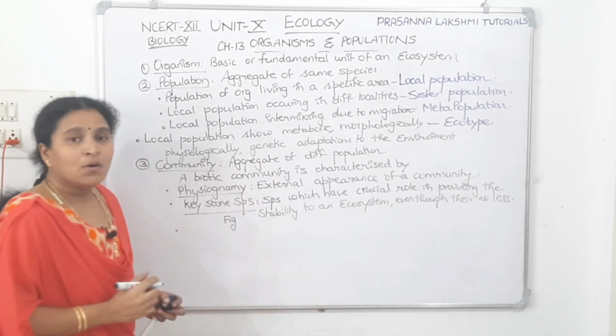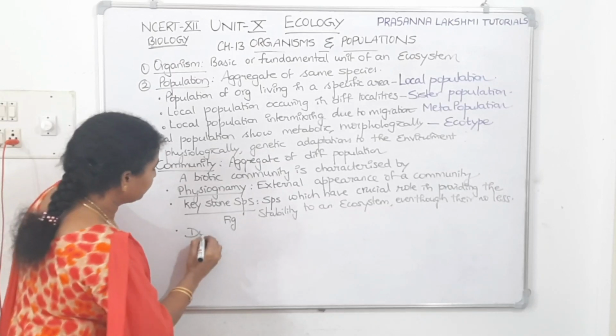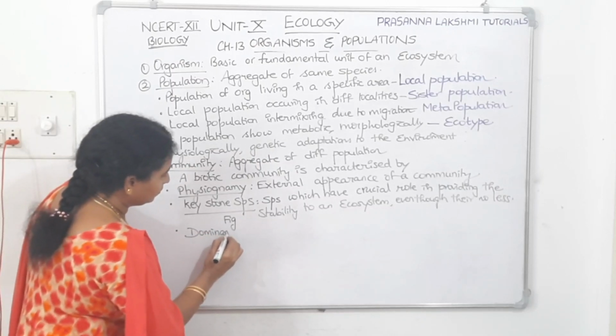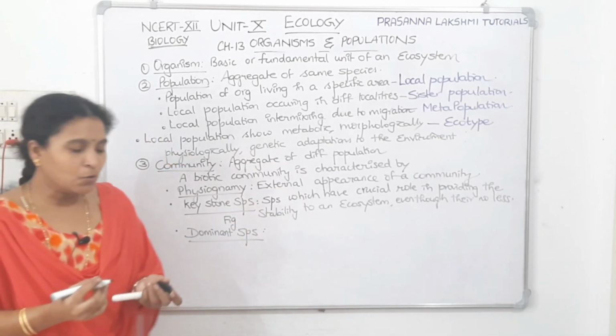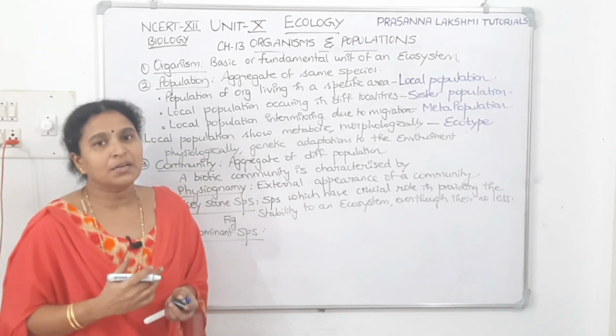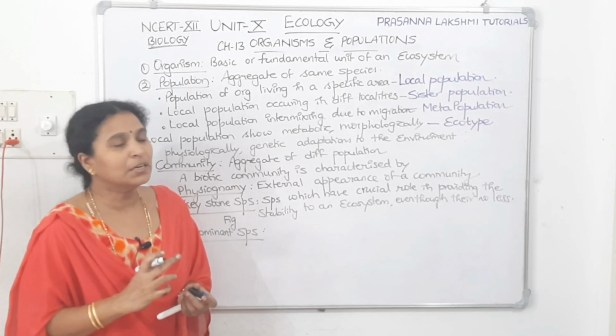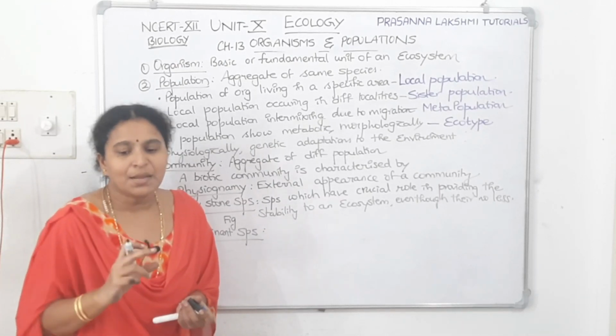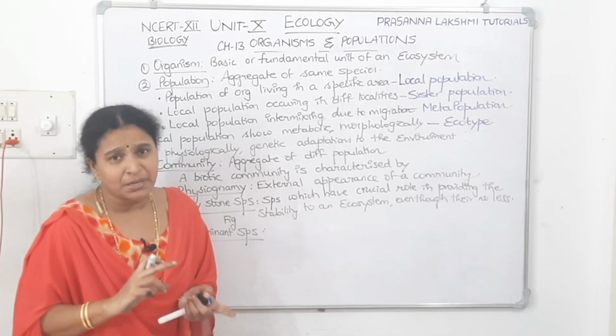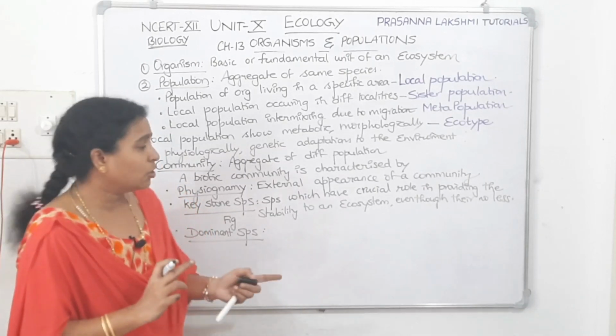Now let us see what is meant by dominant species. Dominant species is the one which, because of its dominance, has a particular effect on the ecosystem. What is dominant species? It has an ability to affect the other members of the ecosystem because of its dominating role.